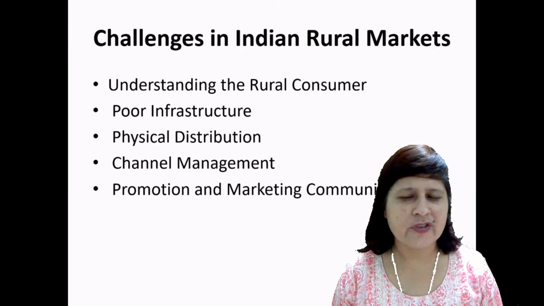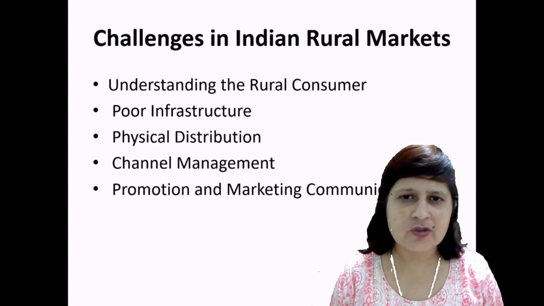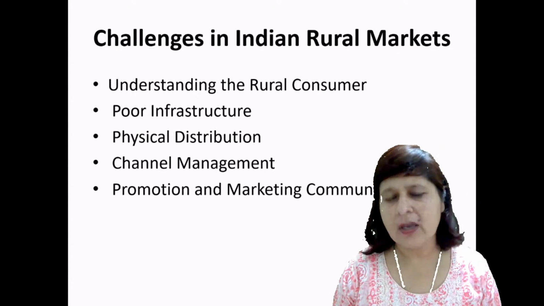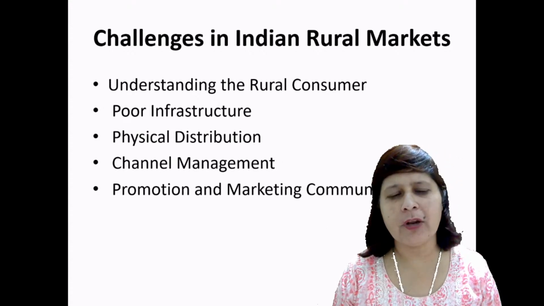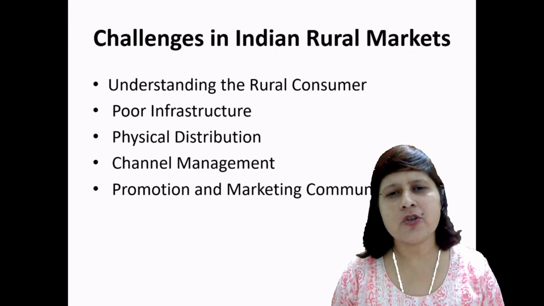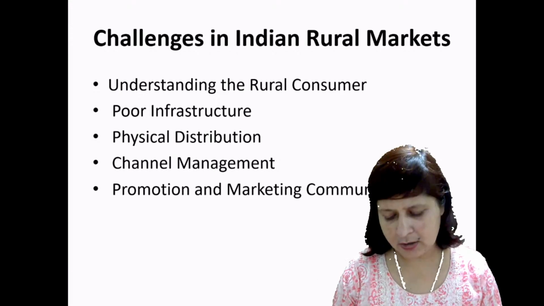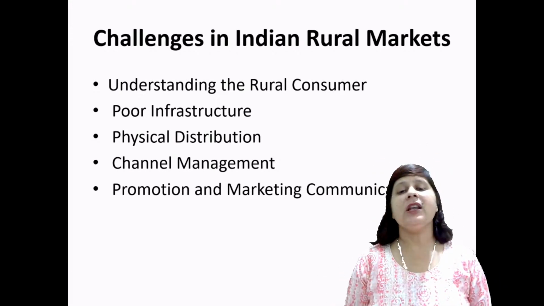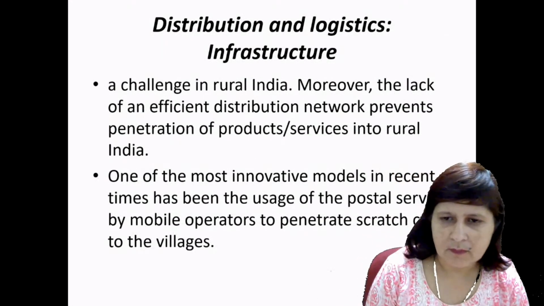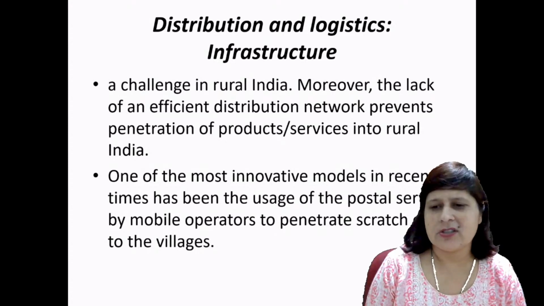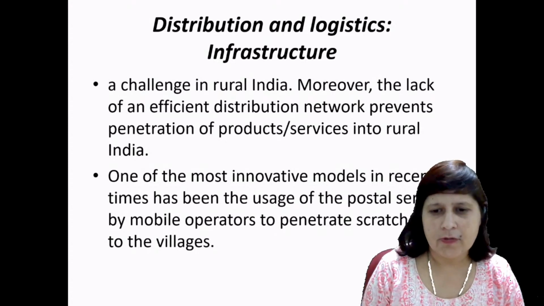There is a lack of channel management. Physical distribution is a problem because of the lack of transportation. Poor infrastructure is again a challenge in rural marketing, and it is difficult to understand the needs of the rural consumer. All these are the challenges in the Indian rural markets, right? Distribution and logistic infrastructure, a challenge in rural India.